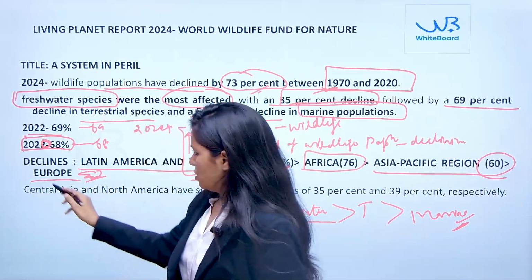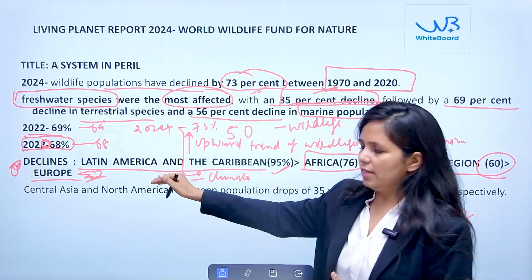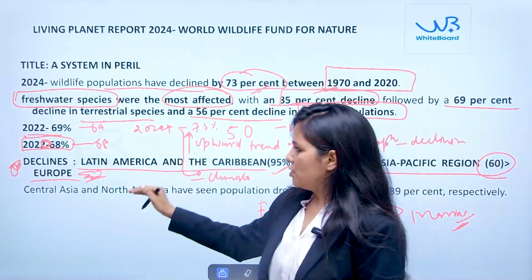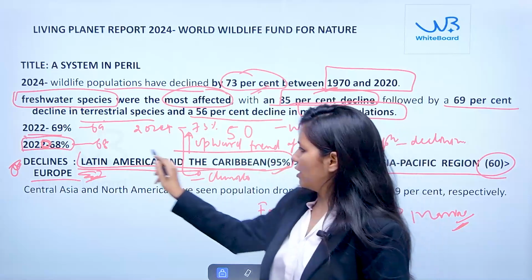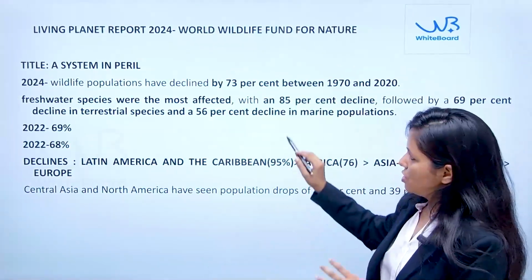Okay, so this is about the nature of the decline in the different geographical regions. The major decline has been observed in Latin America and the Caribbean islands, to the extent of 95%. So this is about this particular report.